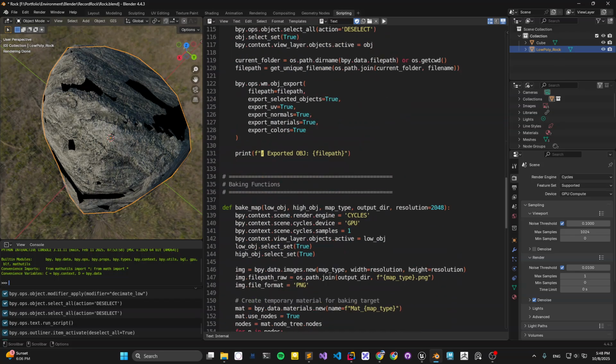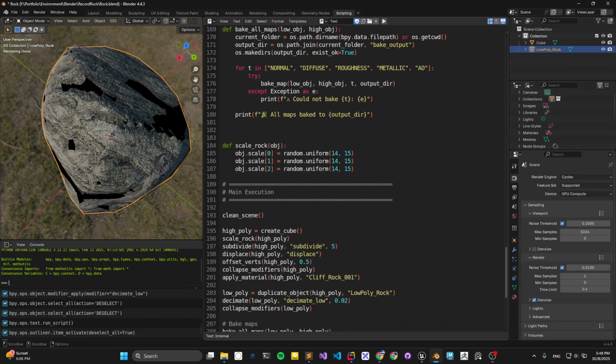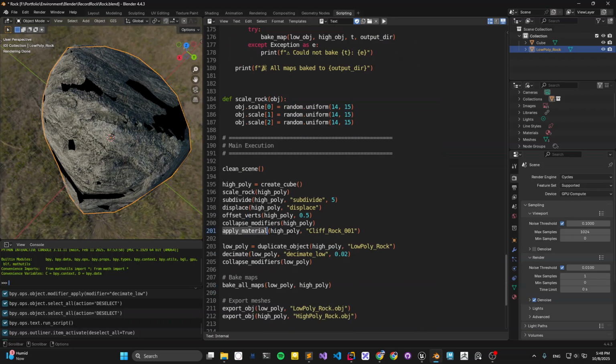After you do so, you need to create a low poly. So you duplicate your high poly raw and apply the material, and this one is the low poly. We duplicate the high poly raw, then we decimate it to make the low poly. If we push less, we will get fewer polys. And we also want to apply all the modifiers.